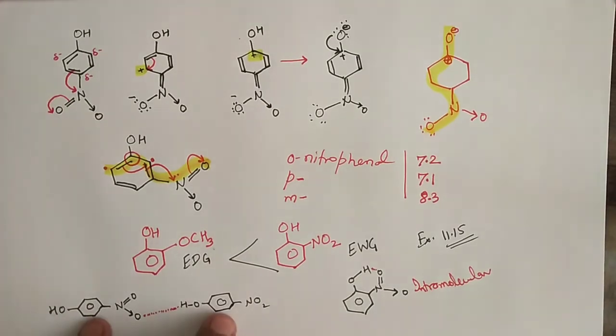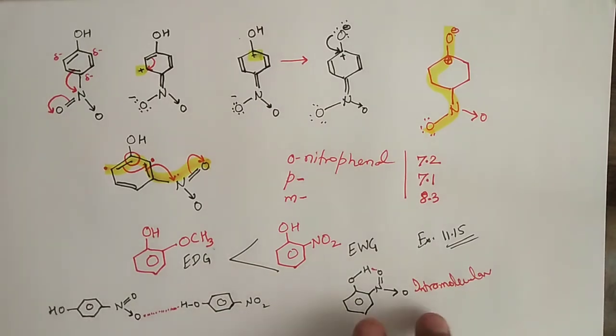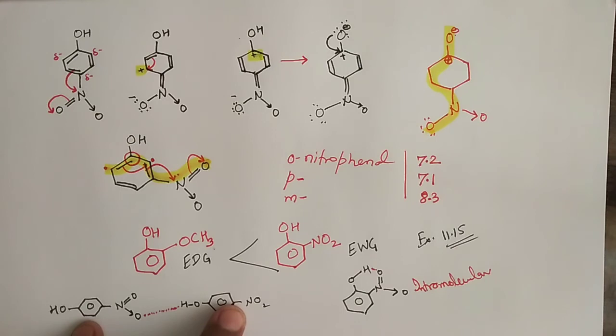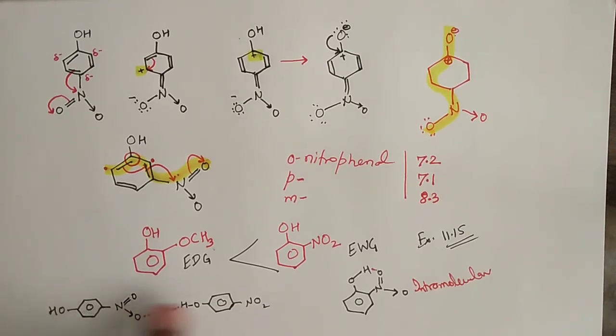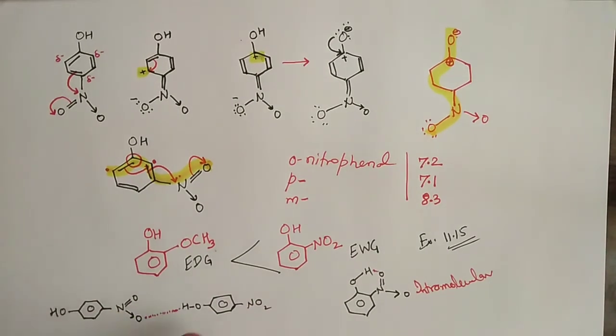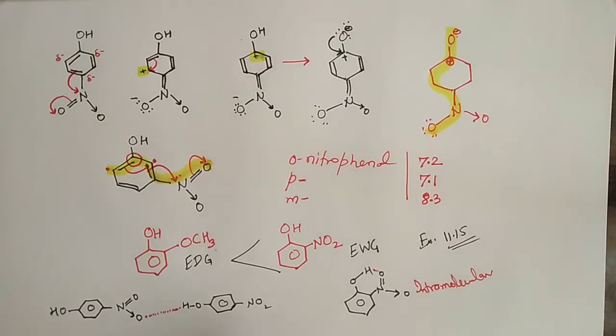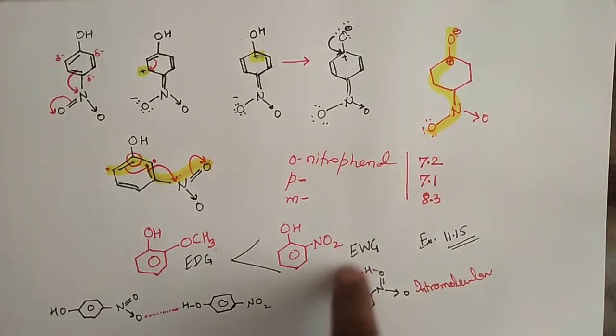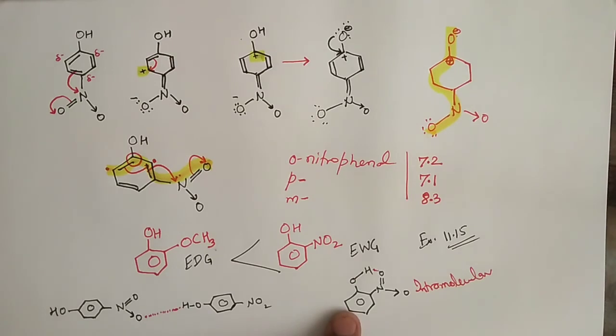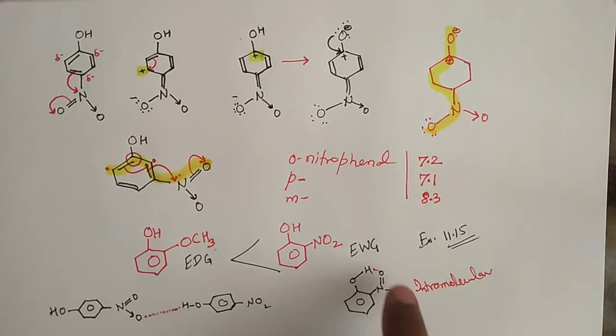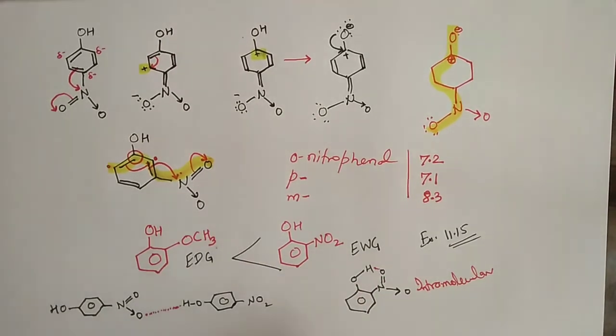So out of para-nitrophenol and ortho-nitrophenol liquids, which one will have the higher boiling point? Well, the substance in which the molecules are bonded together will have the higher boiling point, which is para-nitrophenol, while in ortho-nitrophenol the molecules are not bonded together, but the molecule is bonded within itself.